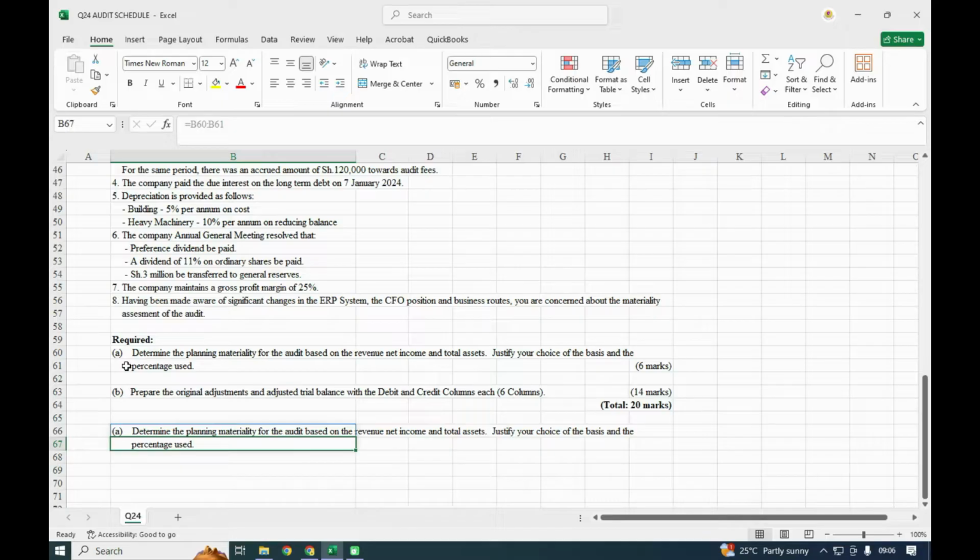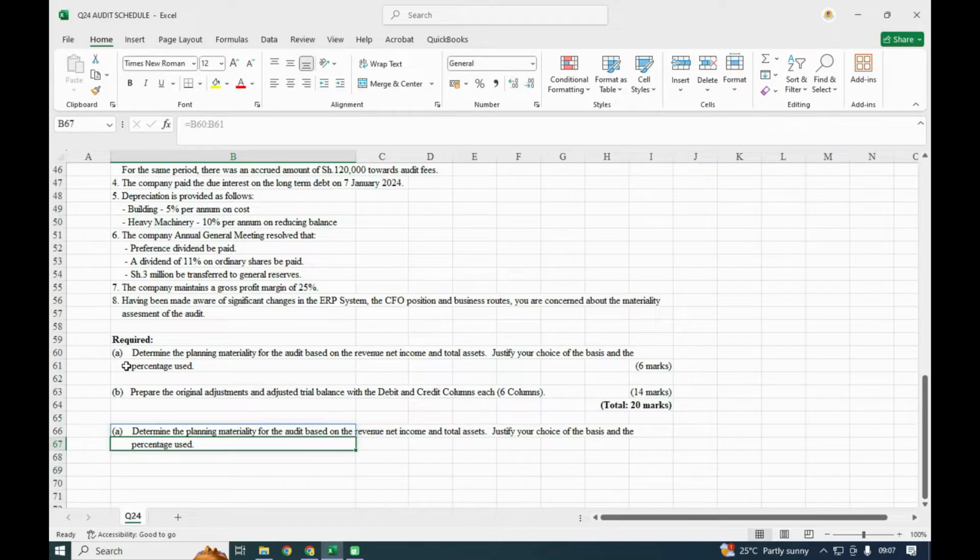When you're planning for the audit, you're planning for audit risk, and one of the risks that you'll be planning for is materiality, so that you know whether it is material or immaterial. Those that are material will affect the final opinion that we shall give as the auditing team. And if it is immaterial, then it will not affect the true and fair view.